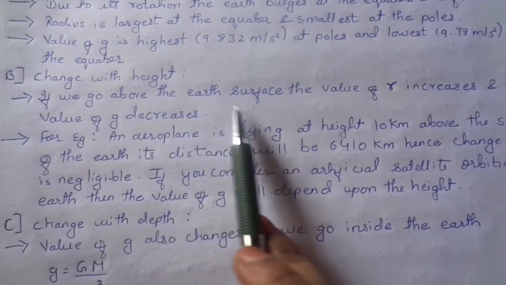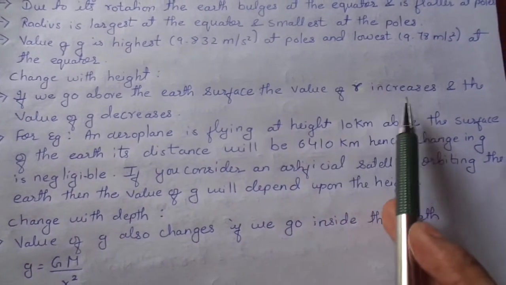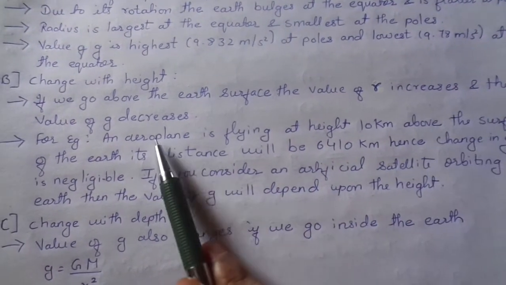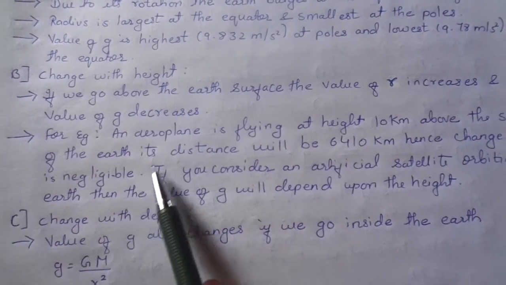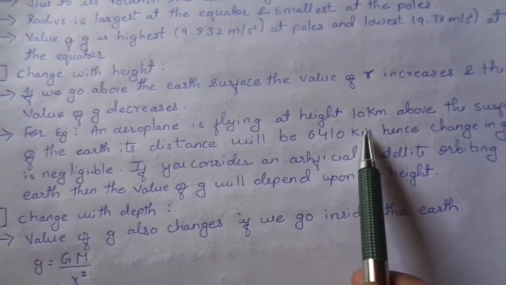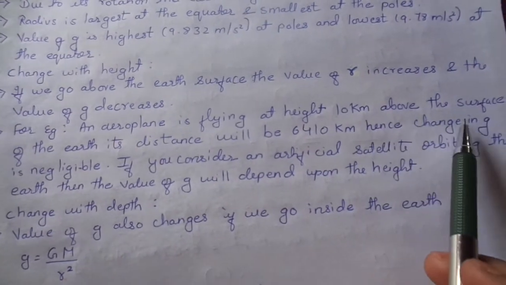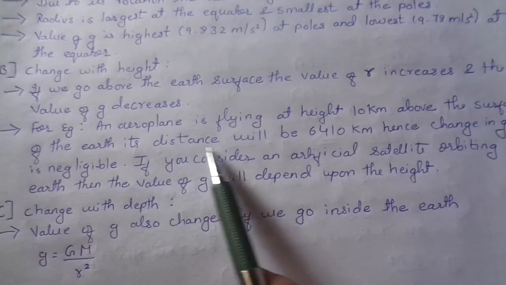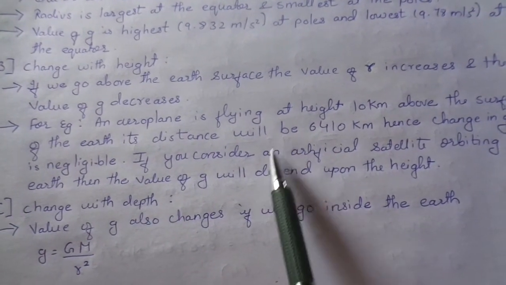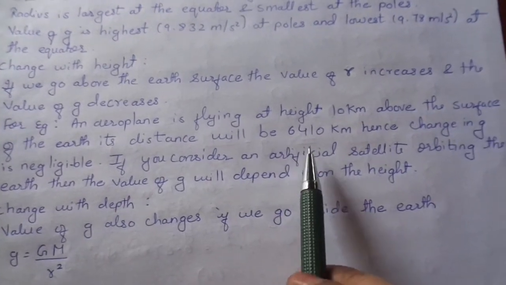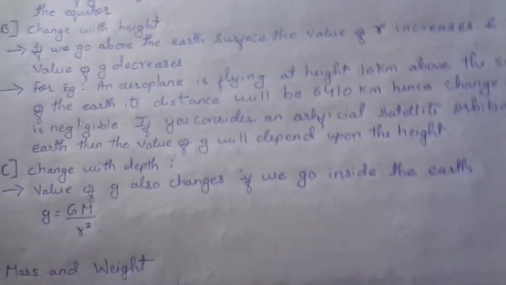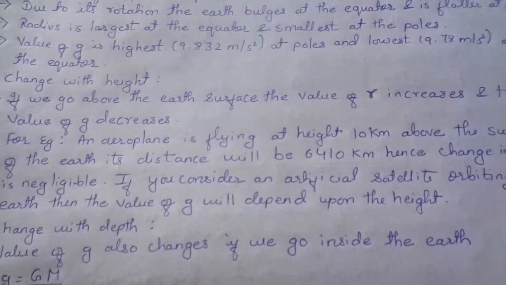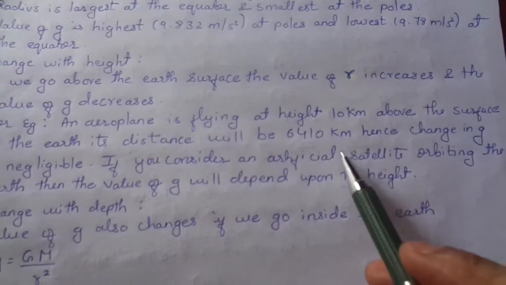As we go above the earth's surface, the value of r will increase and the value of g will decrease. For example, if an aeroplane is flying at a height of 10 km above the surface of the earth, what is the radius of earth? It is 6400 km, as in the last example that we solved.